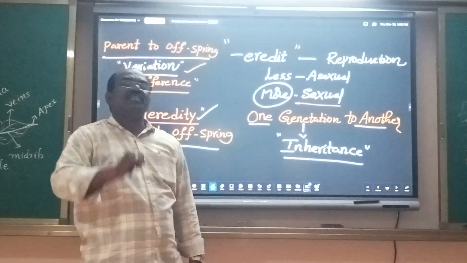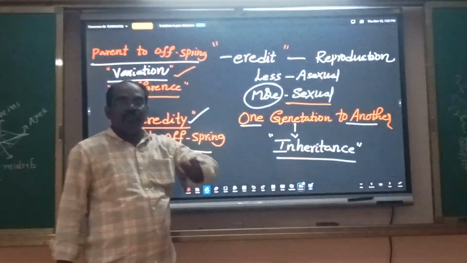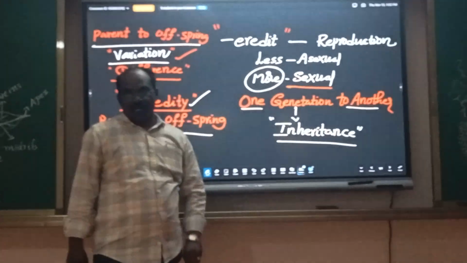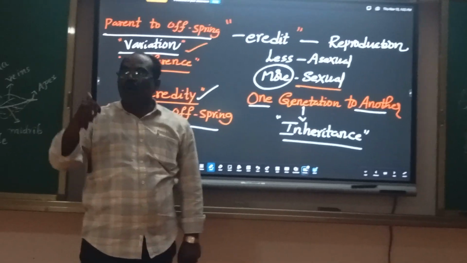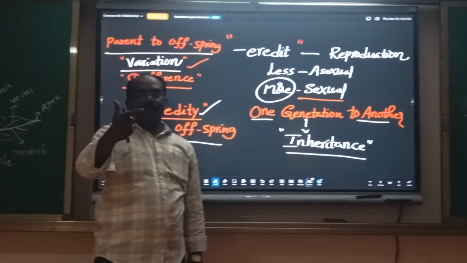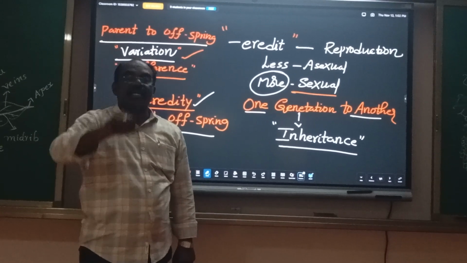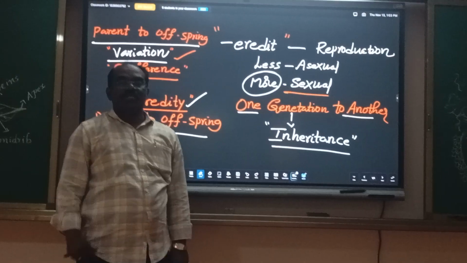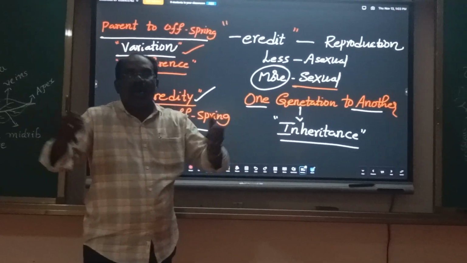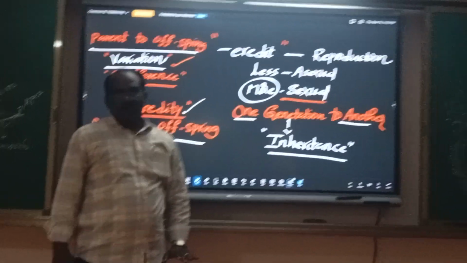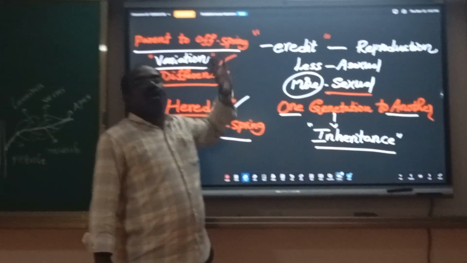During the 17th and 18th centuries, several scientists made efforts to explain how more variations are passed from parent to offspring and one generation to another. But there was no scientific evidence, no scientific data, no experimental work for this contribution.